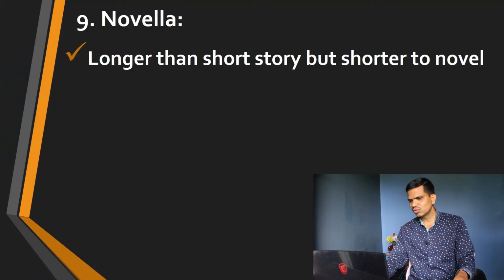And next I have in my hand The White Tiger. You can see this is The White Tiger and it has many pages. So you can distinguish a novella from a novel by the length itself. In a novella you have very little length. For example, it is longer than a short story but shorter than a full length novel. And here we have The White Tiger, a full length novel, and let me tell you how many pages: 321 pages. So it is a full length novel. This is the basic difference between a full length novel and a novella, so you remember better.